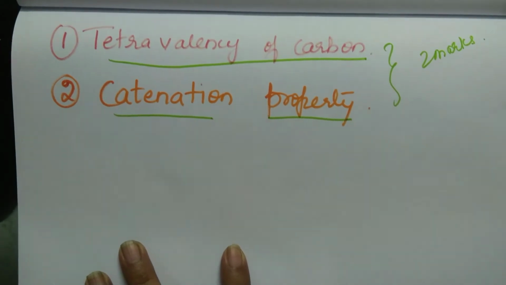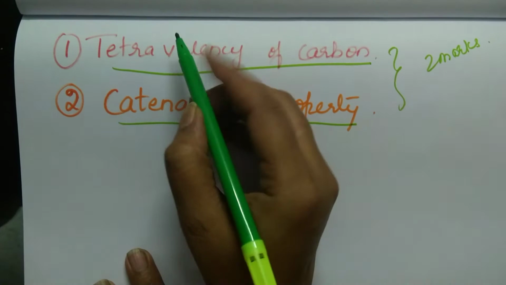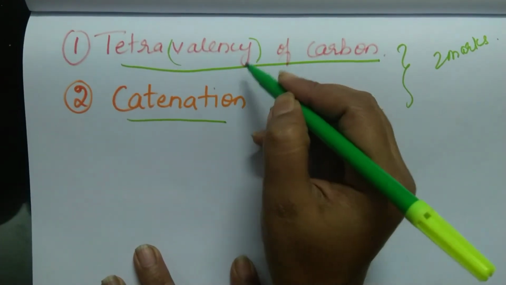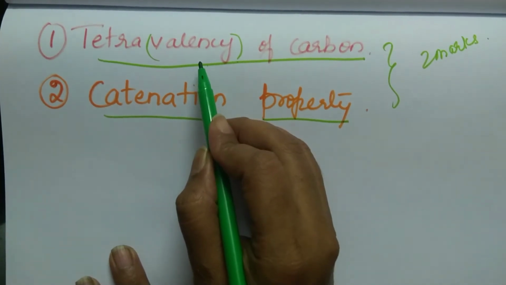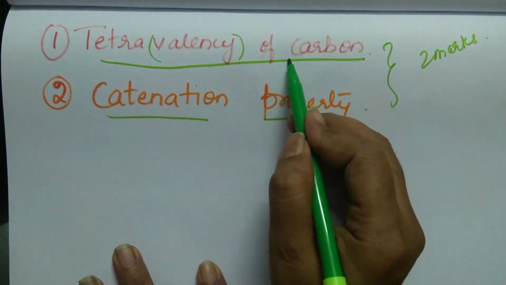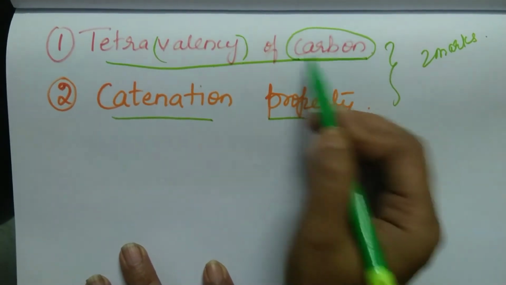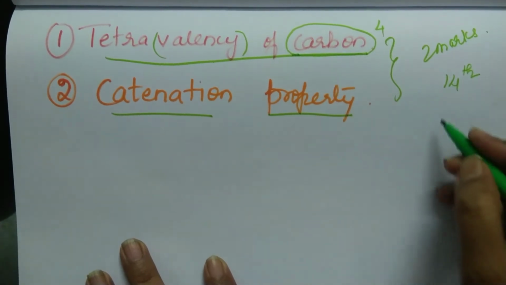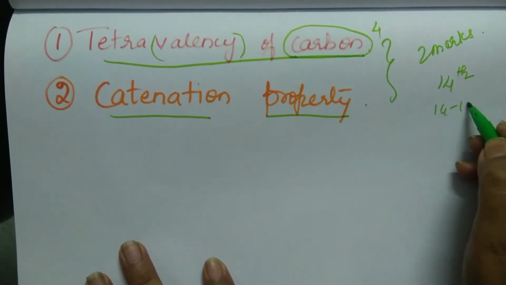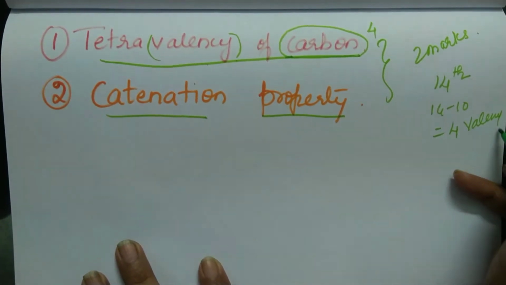So what do you mean by tetravalency of carbon? What is valency? You had studied in the previous lesson. It is the number of electrons present in the outermost orbital of carbon. So how many electrons are present in the outermost orbital of carbon? 4. It belongs to 14th group. So how do you identify? 14 minus 10 is equal to 4. So 4 is the valency of carbon.